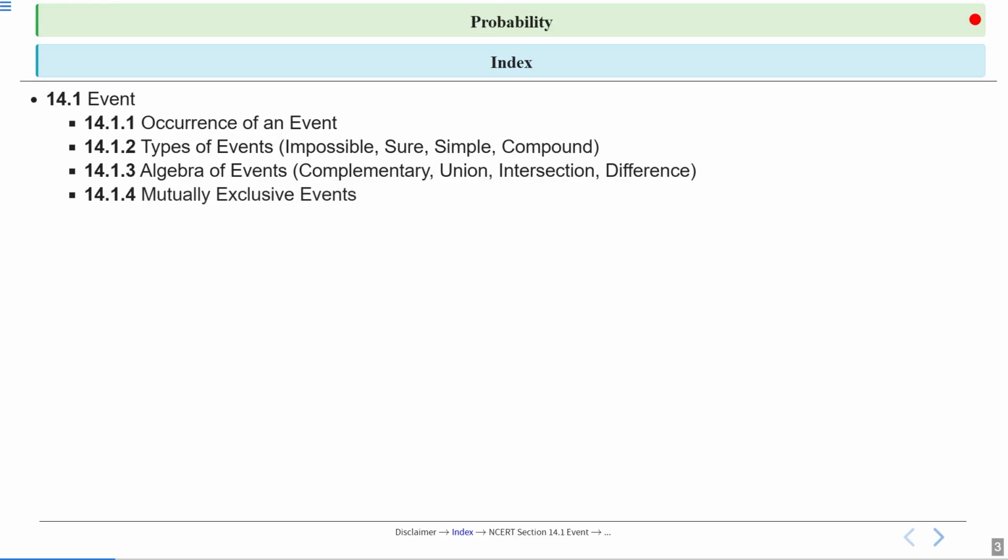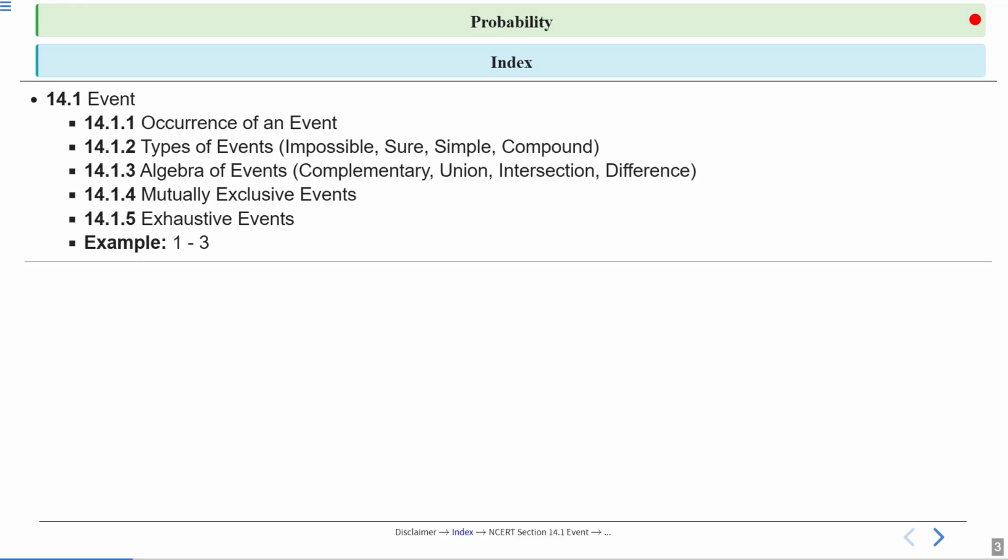And then 14.1.4, we will discuss mutually exclusive events. What do mutually exclusive events mean? We will discuss this, and then we will discuss exhaustive events, including the definition and an example of exhaustive events. And lastly, we will discuss examples 1 to 3.